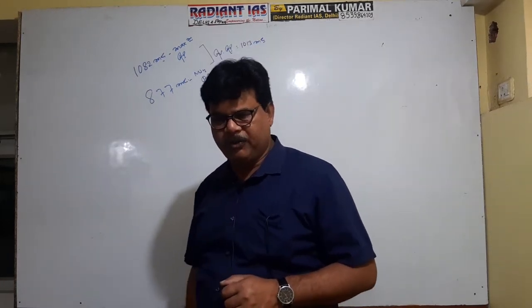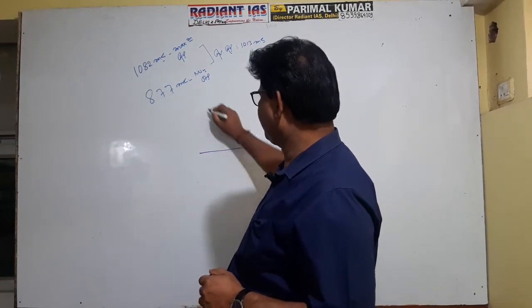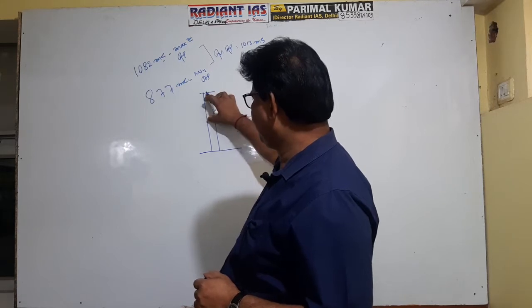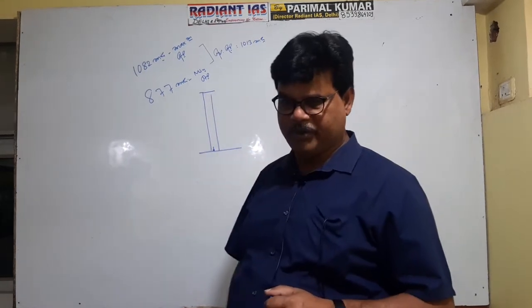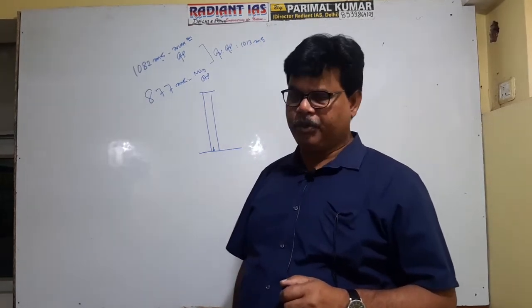Actually, it is defined as the weight of one column of air. Suppose this is the Earth's surface and this is one column of air. So the weight of the entire air which acts on the Earth's surface is referred to as atmospheric pressure. It is measured with the help of a barometer.